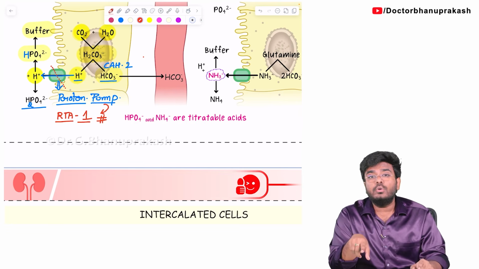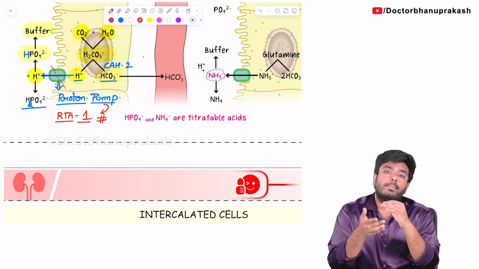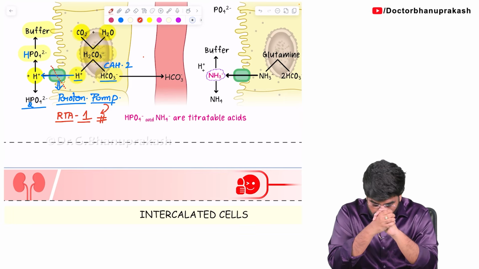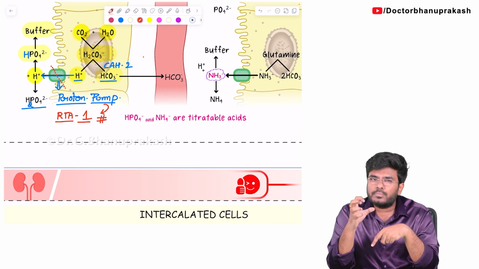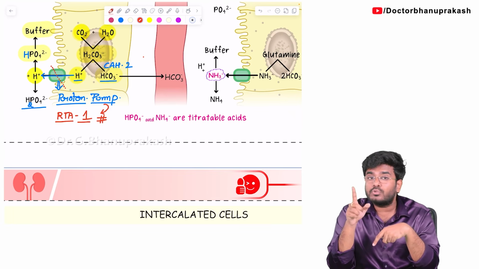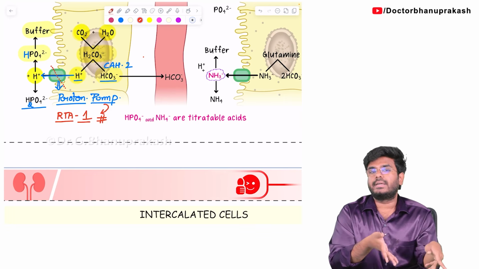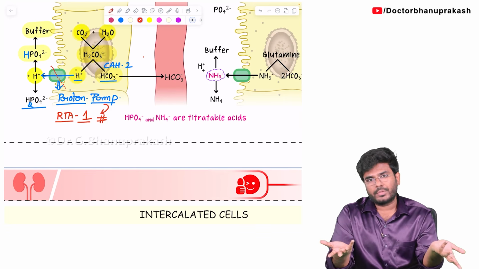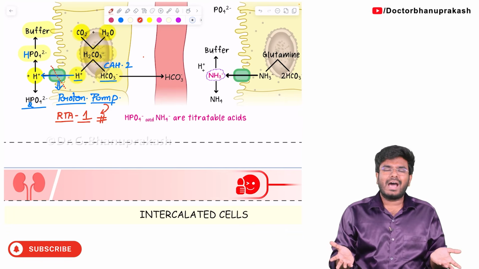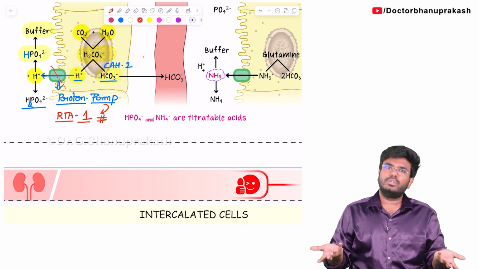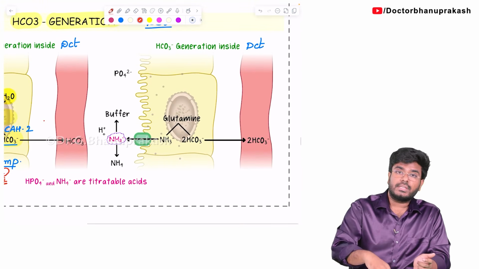A PCT defect will lead to RTA type 2. In RTA type 2, there is a sodium bicarbonate cotransporter mutation. In RTA type 1, it is a proton pump mutation. There, a bicarbonate absorption defect. Here, an acid excretion defect: the acids are not getting excreted. There, the bicarbonates are not getting reabsorbed. So either bicarbonate loss or acid accumulation can lead to acidosis. So, done. Next, let's look at the second way we can generate bicarbonate.